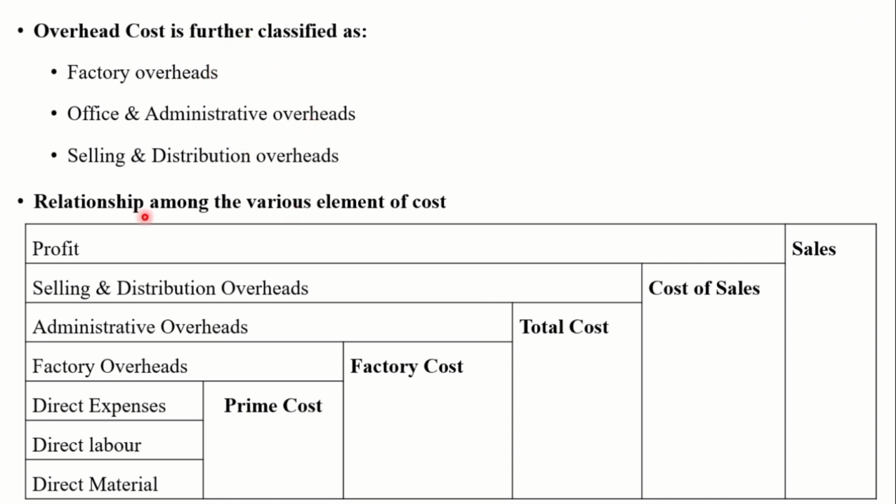Okay, now we are going to see the relationship among the various elements of cost. When we add direct material, direct labor and direct expenses, we get the prime cost. When we add factory overhead to the prime cost, we get the factory cost. When we add administrative overhead to the factory cost, we get the total cost. When we add selling and distribution overhead to total cost, we get the cost of sale. And when we add profit or margin to cost of sale, we get the sales of the organization. Okay, this is the relationship among the various elements of cost.